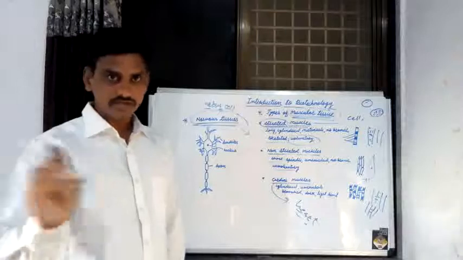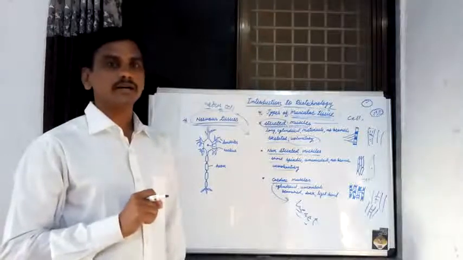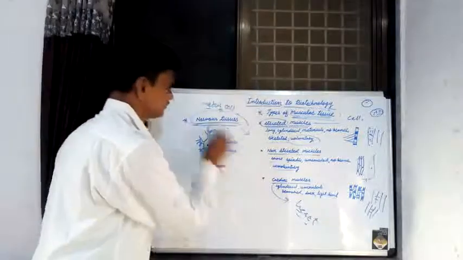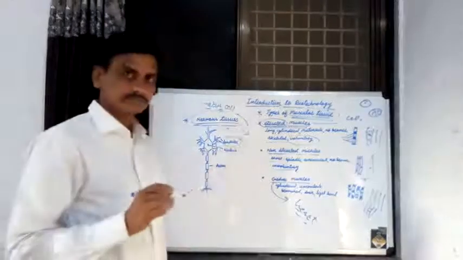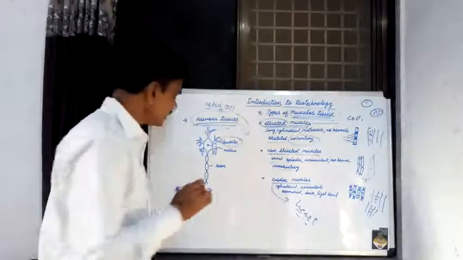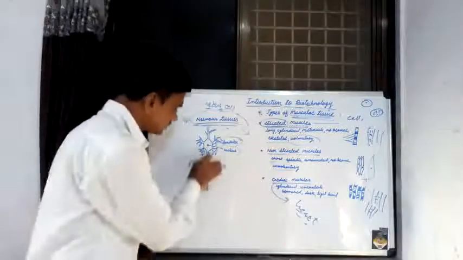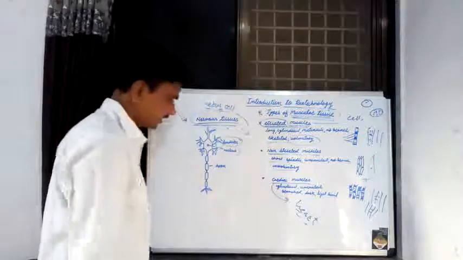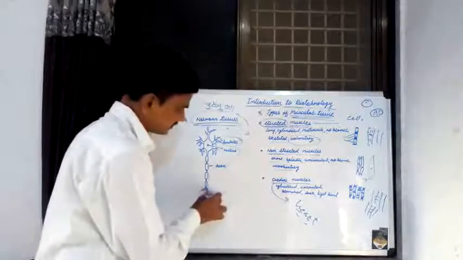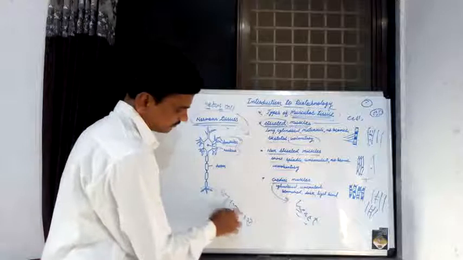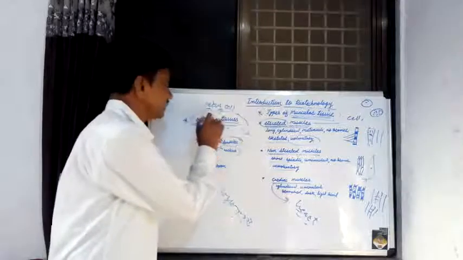If you take a single nerve cell in our body and observe its structure, the structure of this nerve cell is like this. The upper branched structure is known as dendrite. Then centrally there is a single nucleus, and this branch-like elongated structure is known as axon. And here are the synapses, at the lower end. This is the structure of a nerve cell.